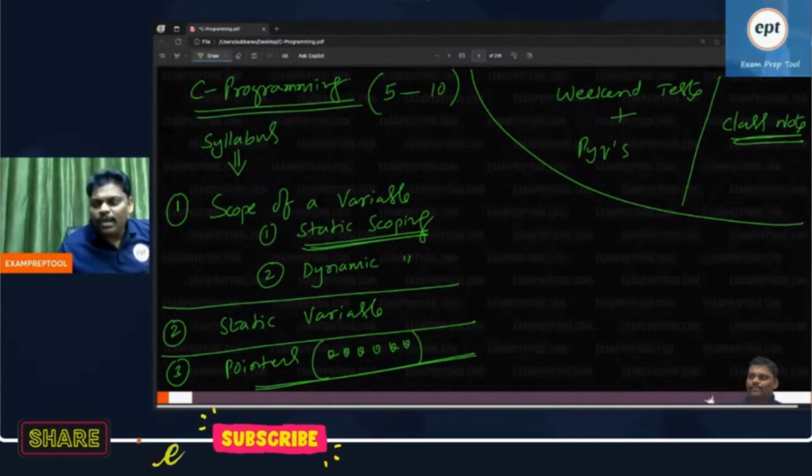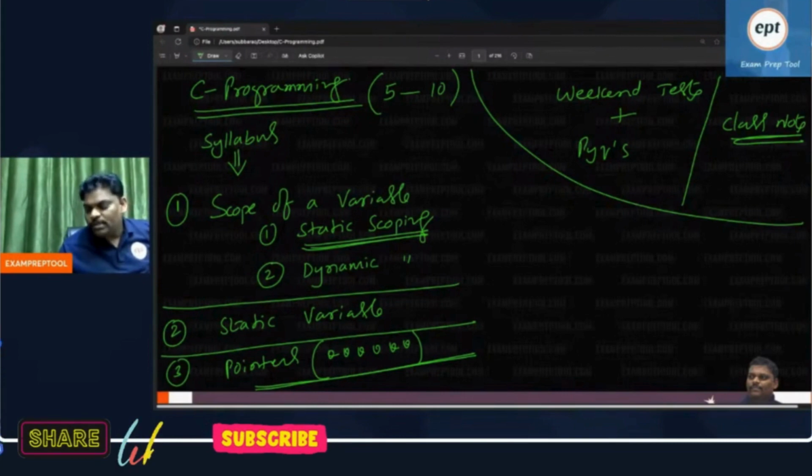That year I was so lucky. 5 questions came from pointers, 5 to 10 marks, directly from notes. I still remember one person said, Reddy sir, you gave the question paper. I don't know what I should do at that time.